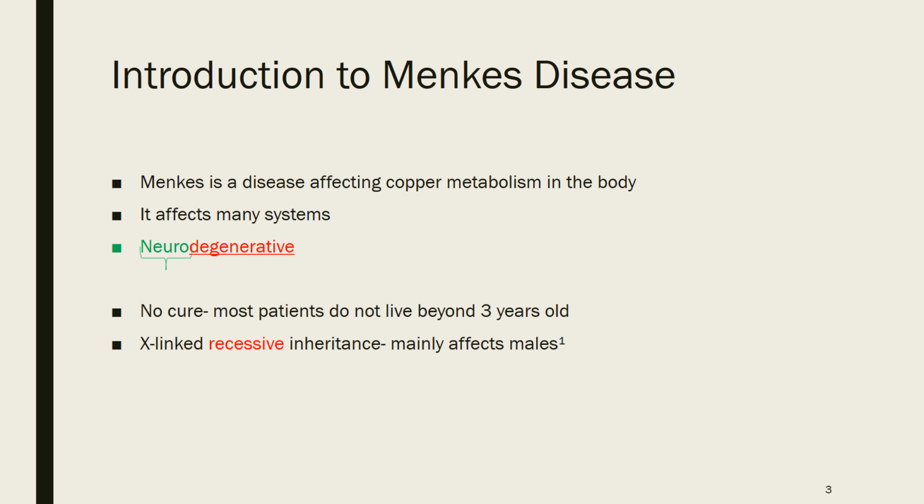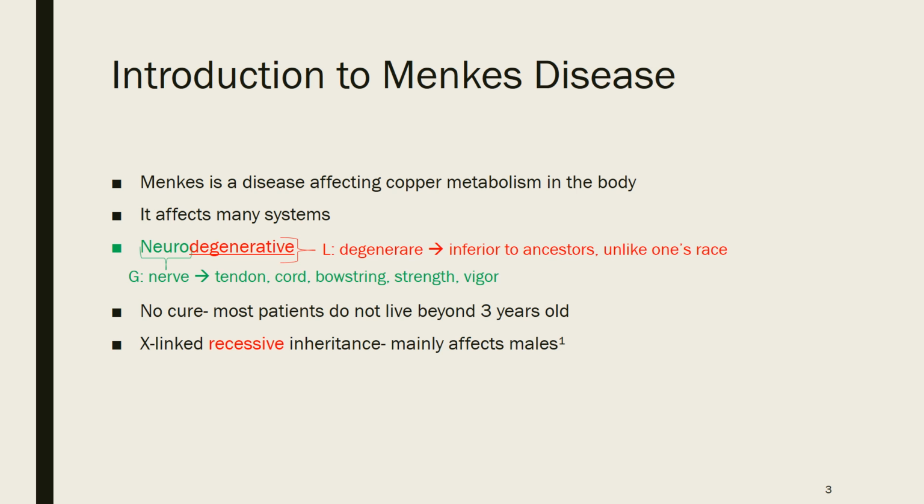So neuro comes from Greek nerve, which means tendon, cord, bowstring, or strength and vigour. So I thought that might be because of the way nerves look like string sometimes. And then there's degenerative, which comes from Latin, meaning inferior to ancestors or unlike one's race. So I thought that could be due to it being worse than expected.